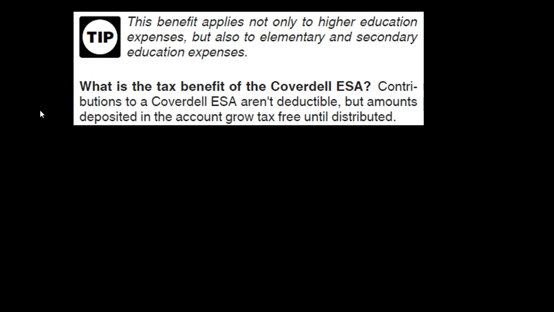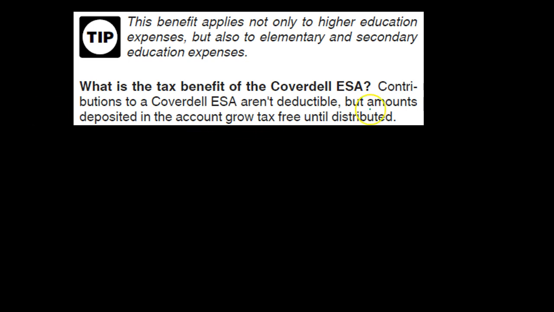If we get something like possibly capital gains, interest, dividends in the savings, then the growth is what could be tax-free, as opposed to when we sell something. If we sell stocks or bonds or something like that, we typically have capital gains that we would have to recognize, or the interest and the dividends if we have them in the Coverdell ESA. Then the benefit could be that we don't need to pay the taxes on the growth, the interest, the dividends, or the capital gains, the types of taxes that would be there if we had the money in some other area.